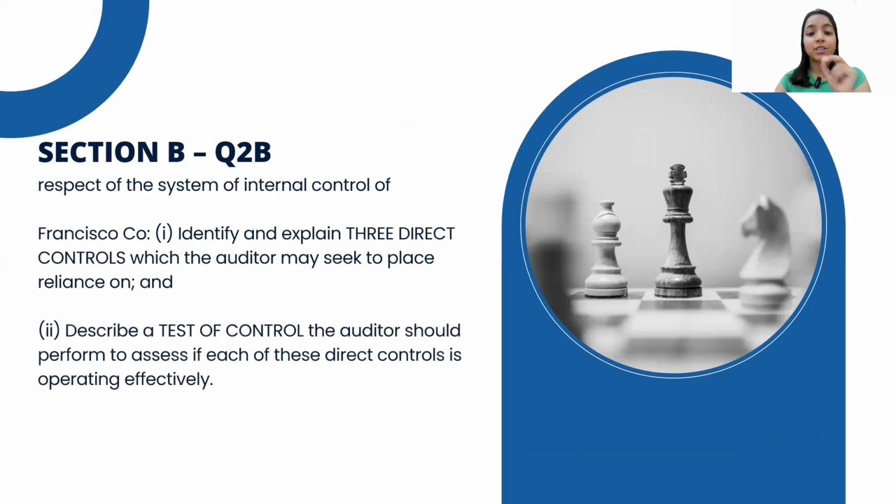First of all, identify and explain 3 direct controls which the auditor may seek to place reliance on, and describe a test of control the auditor should perform to assess if each of these direct controls is operating effectively. Now, one of the common mistakes is, again, you do not read the question. You will only identify. The question clearly said you need to explain it as well.